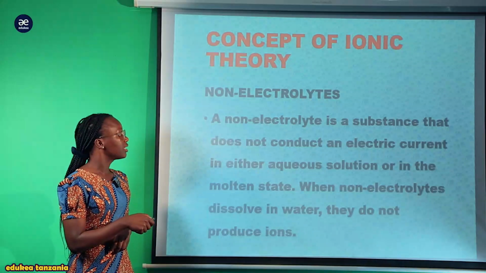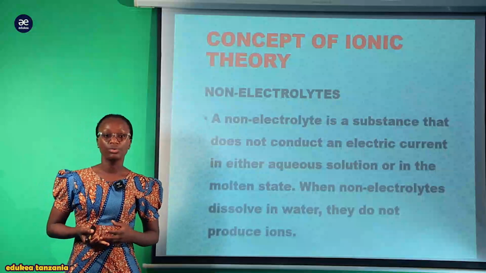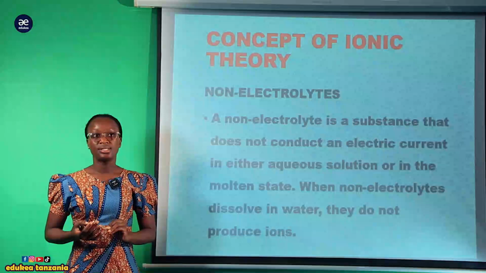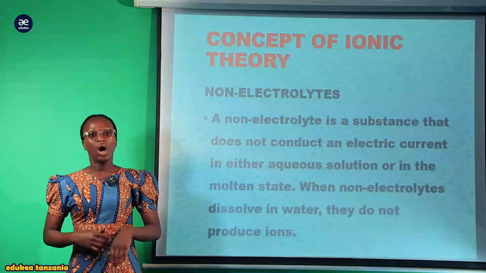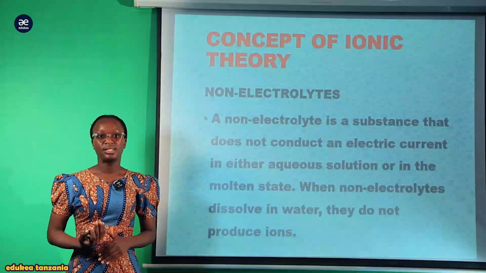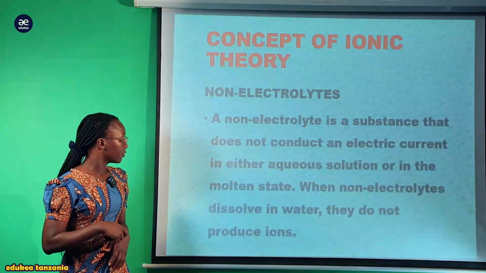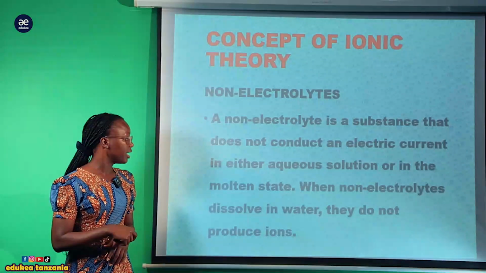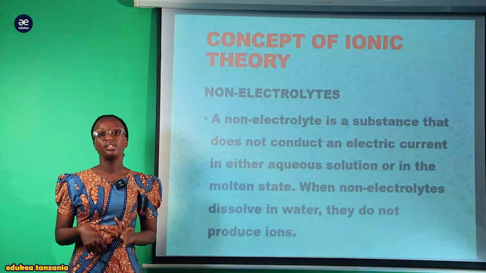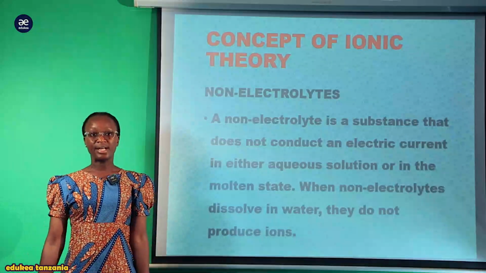A non-electrolyte is a substance that does not conduct electric current in either aqueous solution or the molten state, kwamba yenyewe haya material au substance haijalishi zipo kwenye molten state or haijalishi zipo kwenye solution state, lakini zenyewe haziconduct electricity, hazi allow electricity to pass through it. Typically, when these non-electrolytes dissociate in water, they do not produce ions. You see, even when they dissociate in water, hazi produce zile free ions ambazo ni positive charge ion and the negative charge ion.